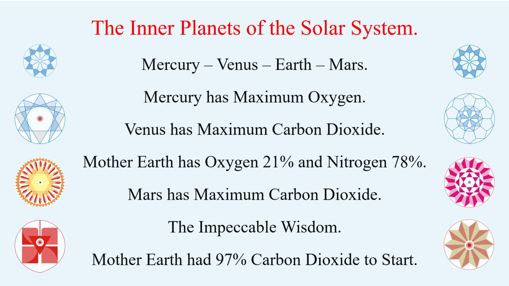Now come to the inner planets. As I told you, Mercury, Venus, Earth, and Mars. Mercury has the maximum oxygen, 42%, agreed. Venus has the maximum carbon dioxide, 96% or 97%, agreed. Mother Earth has oxygen 21% and nitrogen 78%, agreed. Mars has the maximum carbon dioxide, 96%, agreed. But the impeccable wisdom, as I told you in the beginning, is that Mother Earth had 97% carbon dioxide to start with, because it was between Venus and Mars.